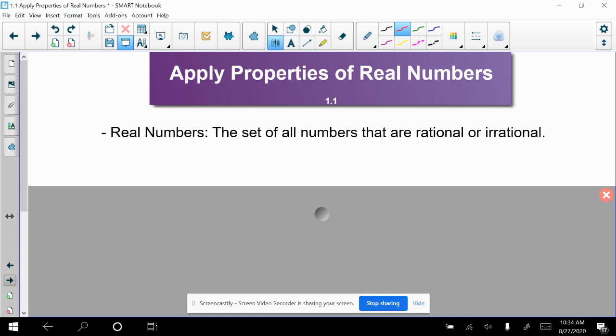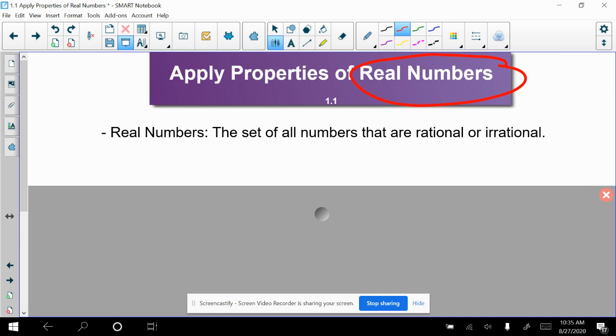Let's start with this concept of a real number. So in your mathematical career so far, you've learned a lot of different numbers, obviously. Every number that you are aware of, even the really weird ones like pi, would be classified as a real number. That is to say that there is such a thing as a not real number. We are going to be learning about imaginary numbers in this course. It's one of the main things that we learn about in Algebra 2.